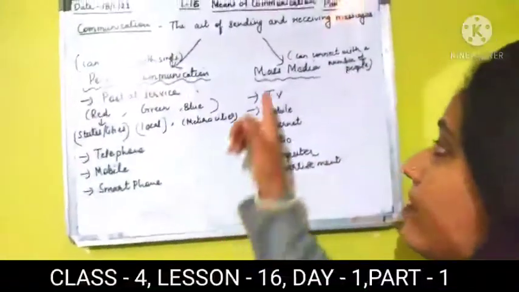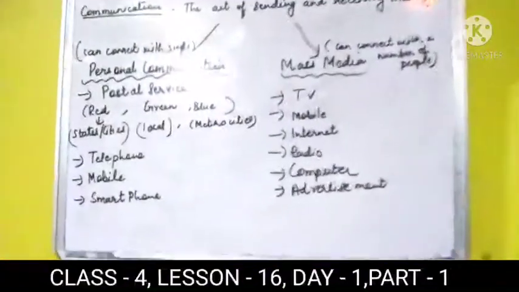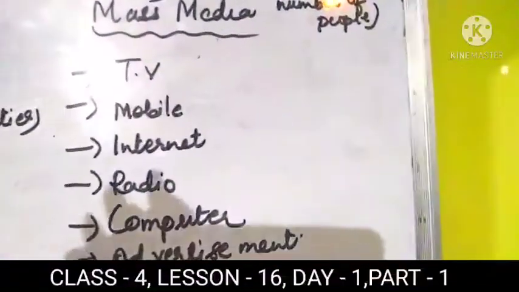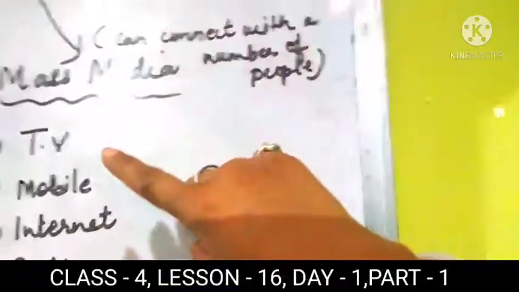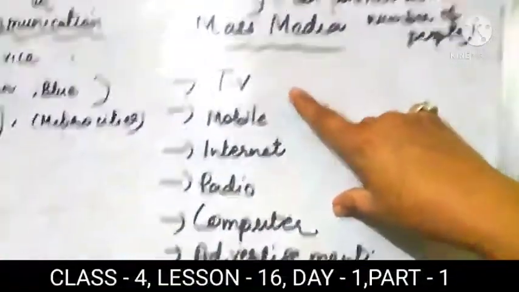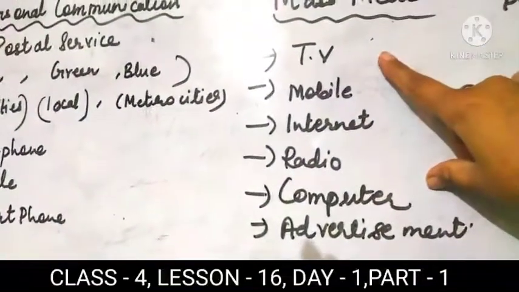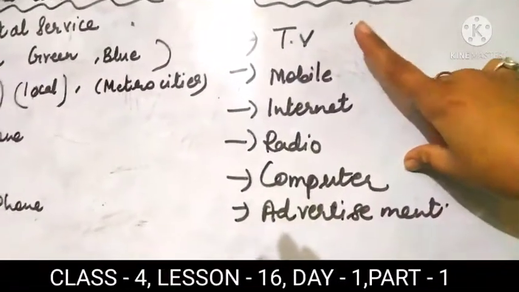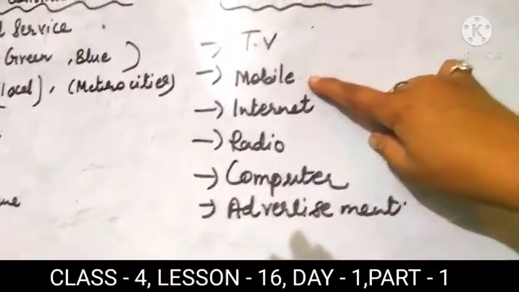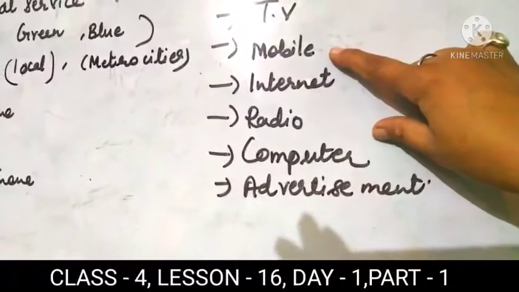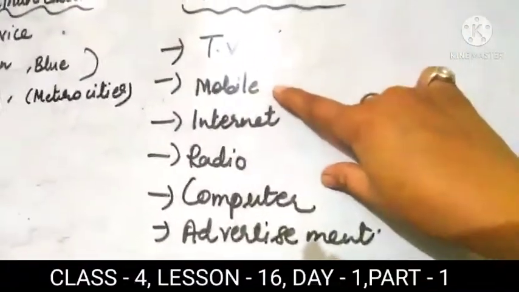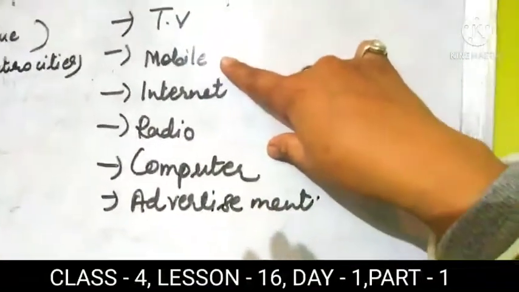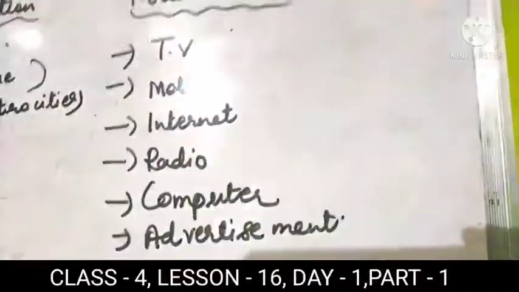Now, next is, student, mass media. How is mass media divided? Just see here, mass media is divided like this: television is there. If any news is coming on television, everyone is watching that. Next is mobile. Everyone can contact from one person to another person by sending one message to a number of persons at a time. Next, internet.